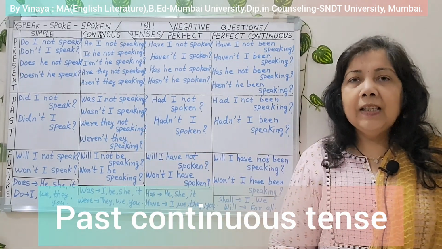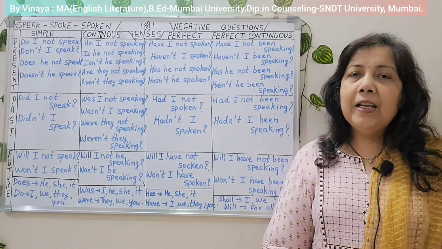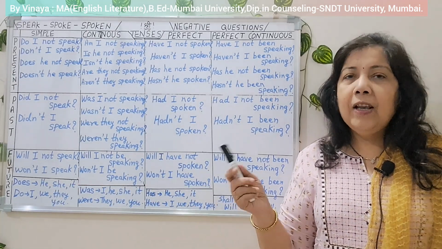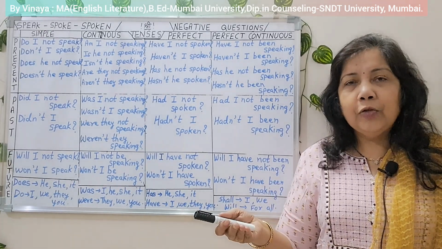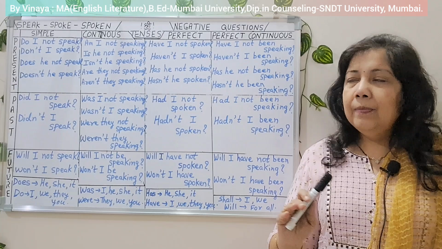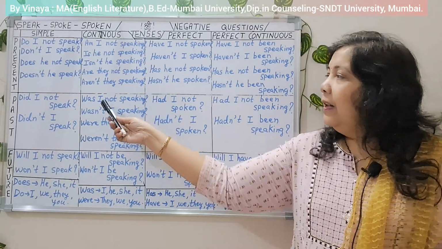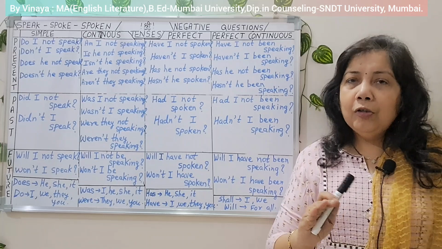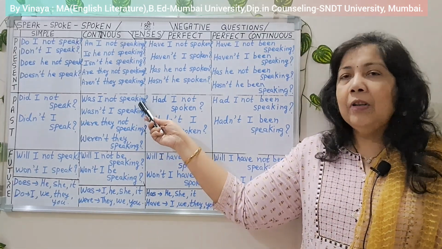Past continuous tense. When to use past continuous tense? When any action is going on in the past. To explain that action or to tell about that action, we use this tense. Was and were are used. Let us see the question. Was I not speaking? Was or were and ing to the verb.